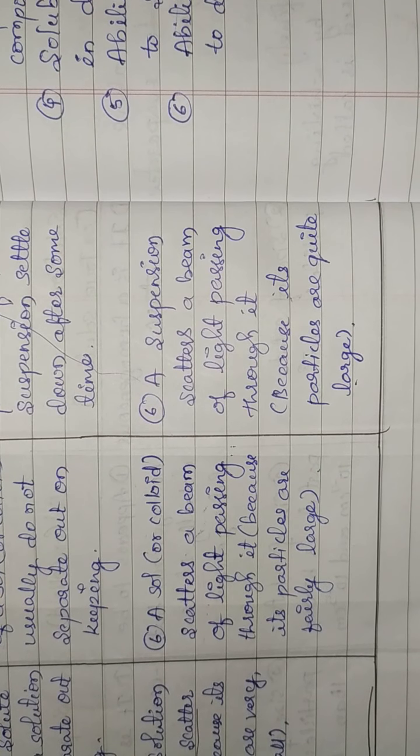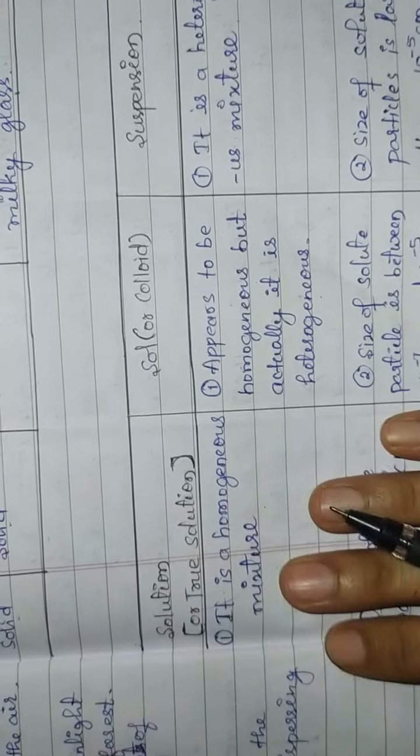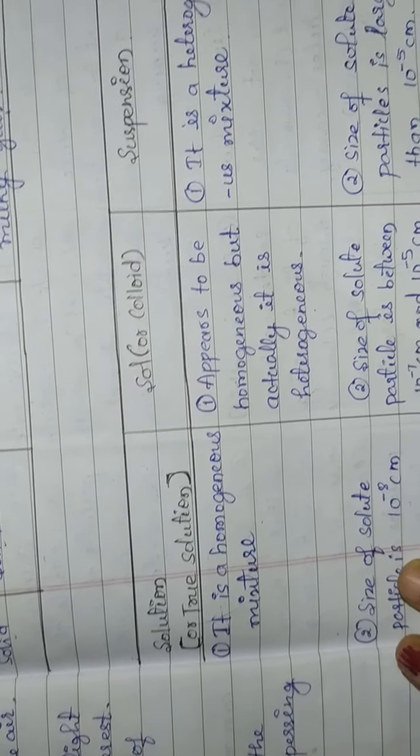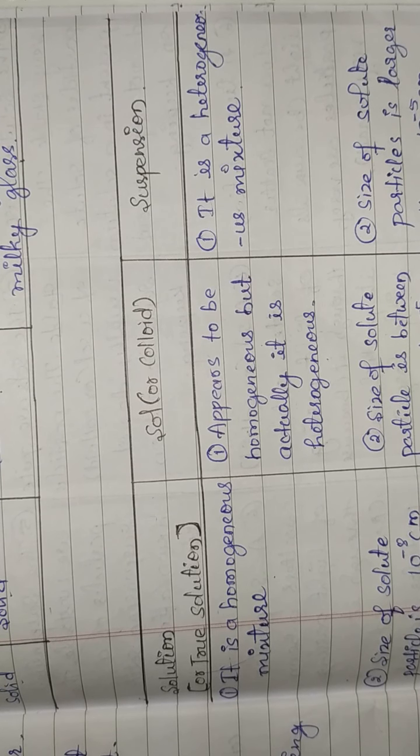So these are the differences between true solution or solution, sol or colloid, and suspension. In the next class we will learn how mixtures are separated.